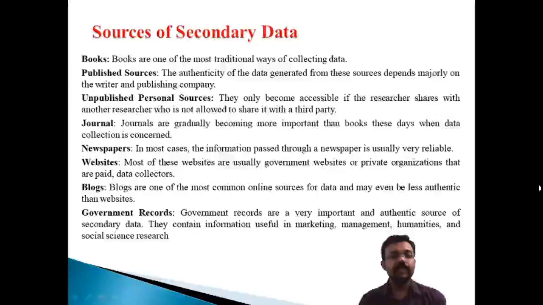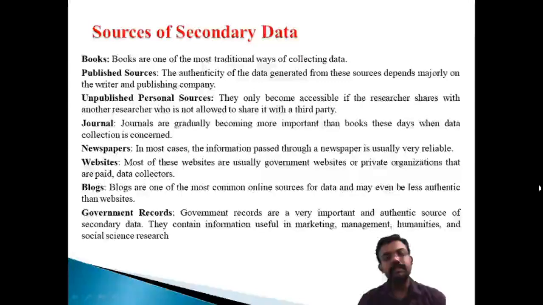The authenticity of data from these sources depends majorly on the writers and the publishing company. Suppose a publishing company publishes certain material for the public and you collect information from that published document. This is known as published sources, that is, you are collecting secondary data.